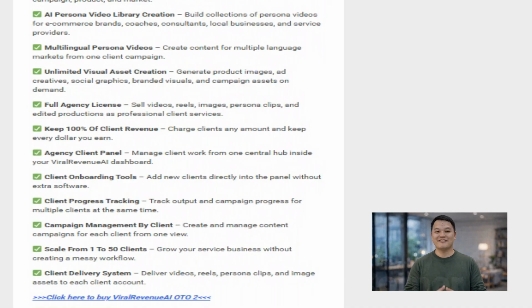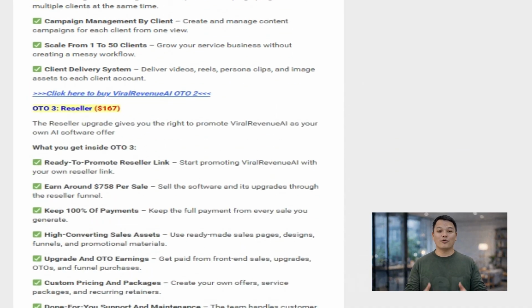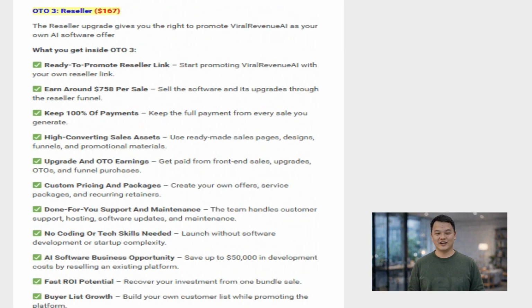You also receive an agency client panel for managing everything from one central hub, client onboarding tools, progress tracking, campaign management by client, and the ability to scale from 1 to 50 clients easily. It comes with a complete client delivery system so you can handle and deliver work smoothly for multiple clients at once. OTO3 is the reseller upgrade.